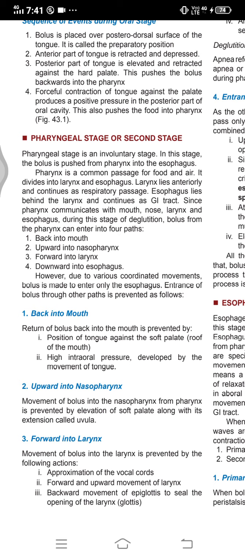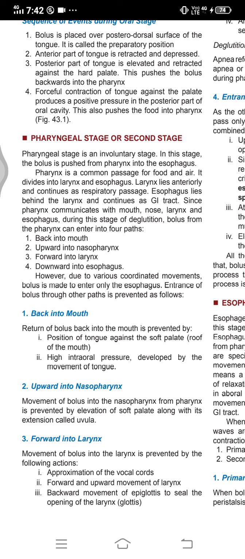Since pharynx communicates with the mouth, nose, larynx, and esophagus during the stage of deglutition, bolus from the pharynx can enter into 4 parts: back into mouth, upward into nasopharynx, forward into larynx, downward into the esophagus. However, due to various coordinated movements, bolus is made to enter only to the esophagus. Entrance of bolus through other paths is prevented.